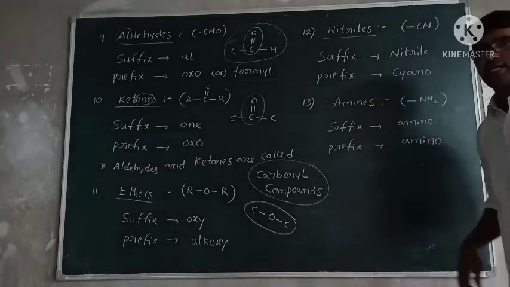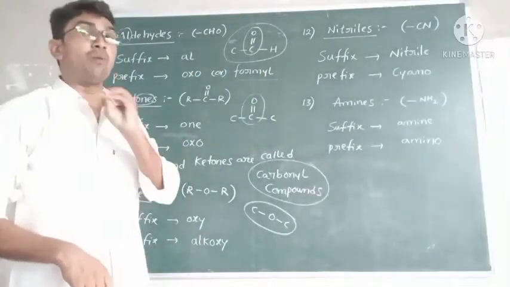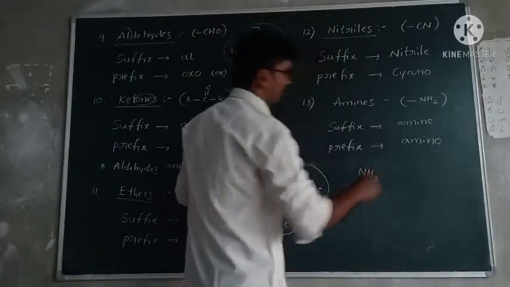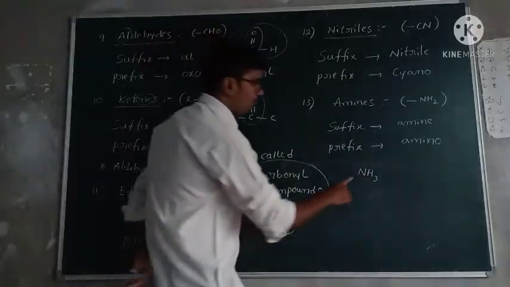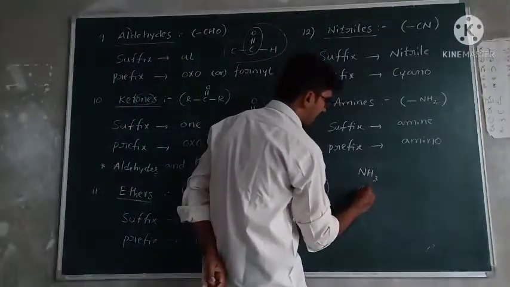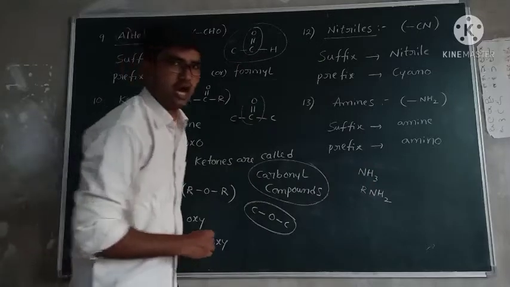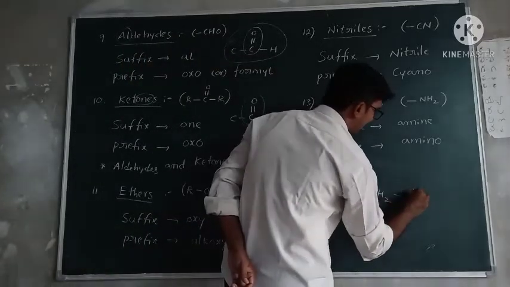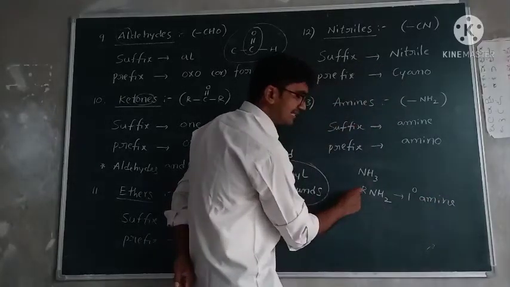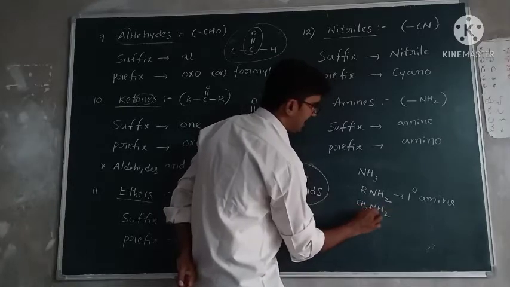Next one, amines. Amines come from ammonia. What is ammonia? NH3. In it, one hydrogen is replaced by an alkyl group. So simply, RNH2 is called a primary amine. For example, R is CH3: CH3NH2 is methyl amine.